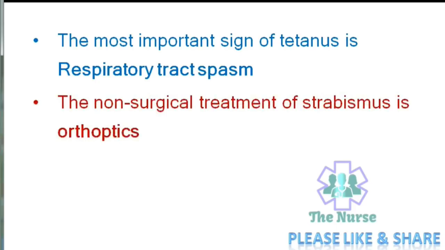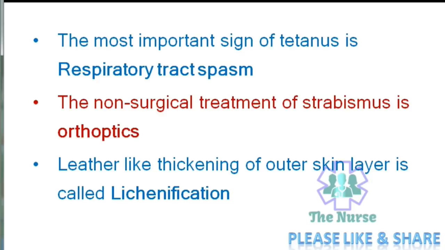The non-surgical treatment of strabismus is orthoptics. So that is a muscle training, eye muscle training to increase the eye muscle strength. Leather-like thickening of outer skin layer is called lichenification.